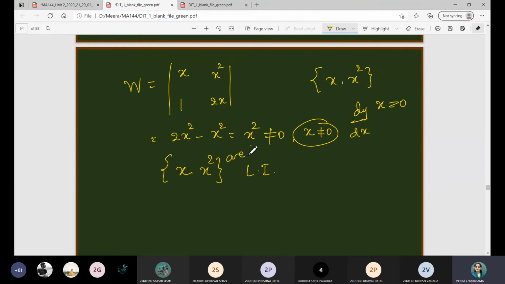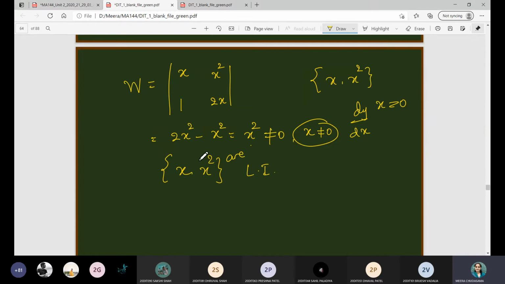So what do you mean by linearly independent? What do you mean by linear dependentness? What is a Wronskian? All these things are clear to you? If yes, please raise your hand. Okay.